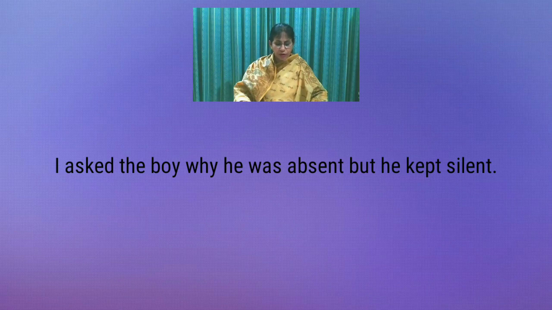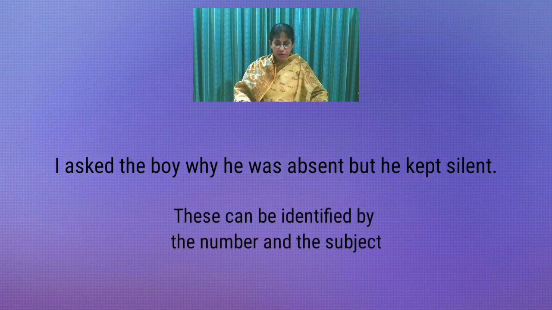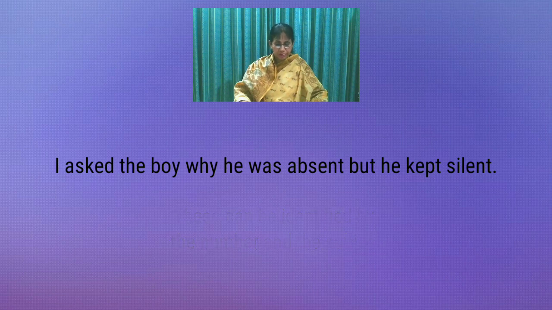I asked the boy why he was absent, but he kept silent. In this sentence, asked, was, kept: there are three finite verbs. And these can be identified by the number and the subject.